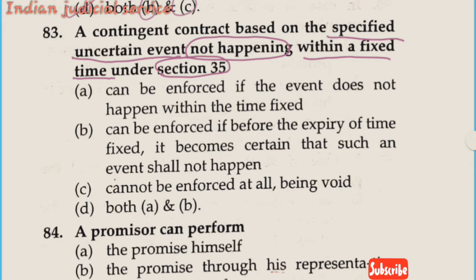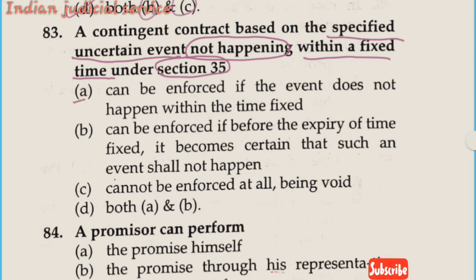This section deals with the contingent contract to do or not do anything if the specified uncertain event does not happen within fixed time, and may be enforced by law when the time fixed has expired and such event does not happen, or before the time fixed has expired, if it becomes certain that such event will not happen.